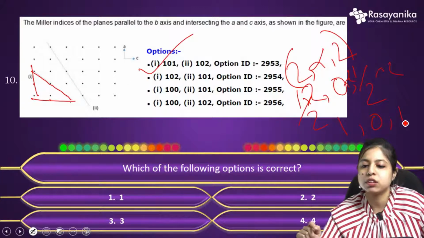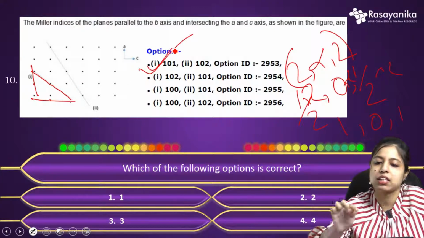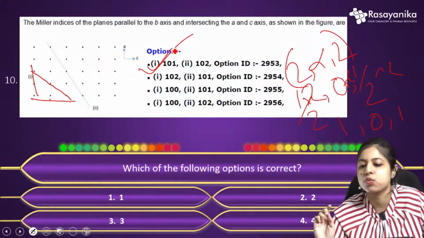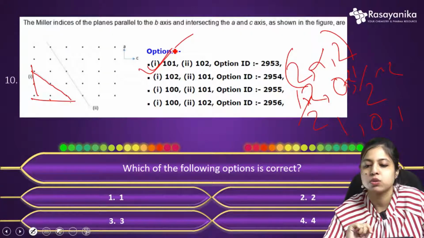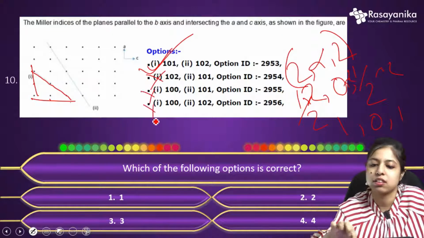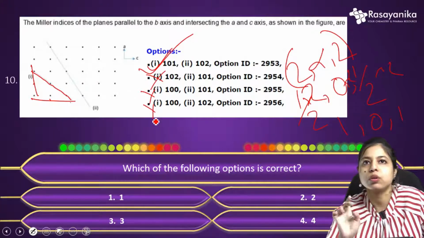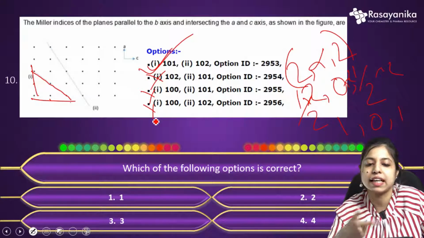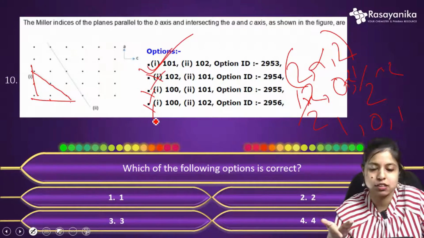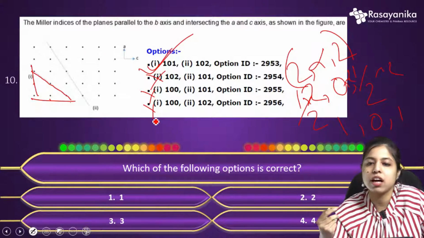See the options: only option 1 has 101 for the first plane, no other option has it, so you can easily cancel all those answers. It is a simple thing. You don't need to count for the second plane also, but you can recheck whether you are right or not. So let's check this.